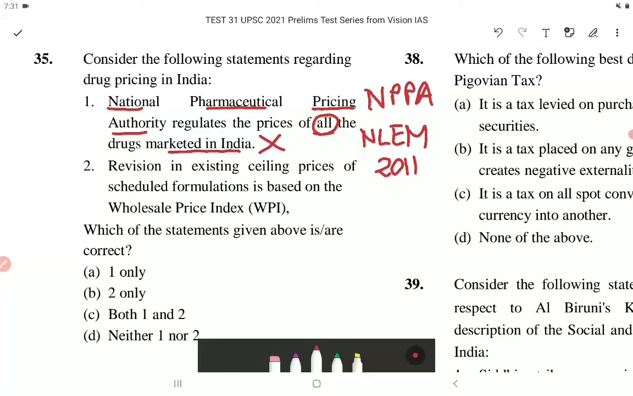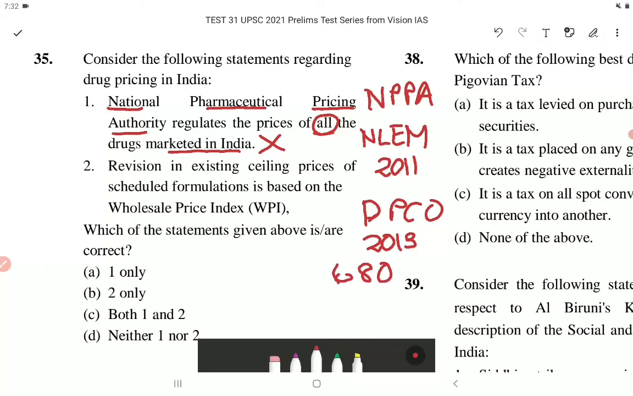The National List of Essential Medicines 2011 is adopted as the primary basis for determining essentiality, which constitutes the list of scheduled medicines for the purpose of price control. The Drug Prices Control Order, that is DPCO 2013, contains 680.